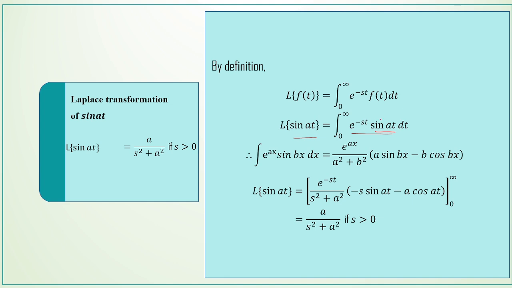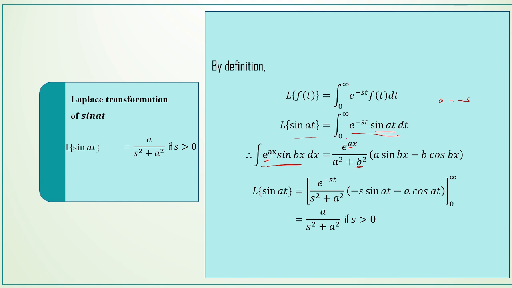Here this a is the coefficient of x in the exponential function, and this b is the coefficient of x in the sine function. So comparing these functions, we have a is equal to minus s, because a is the coefficient of x in the exponential function.